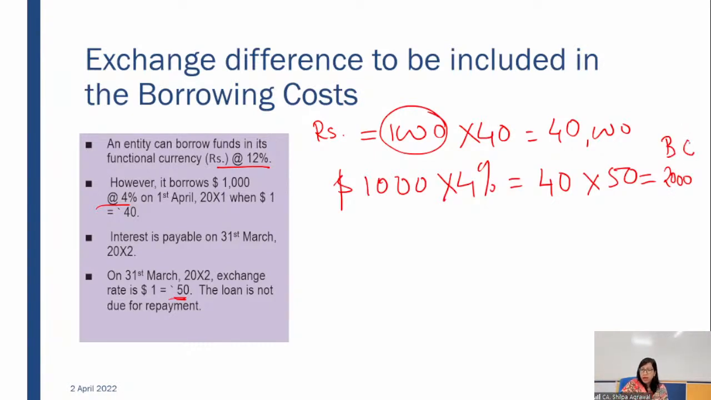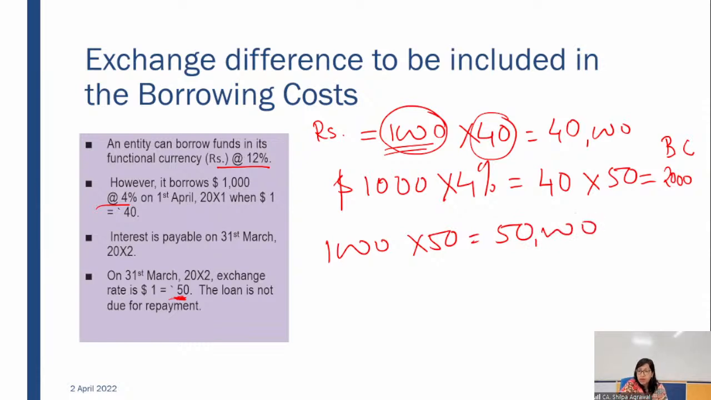First element we got. However, this 1,000 will now not be considered at rupees 40 on the reporting date. We have to measure it at the closing exchange rate which was there on the reporting date. So 1,000 will be measured at rupees 50. Now your loan is not of 40,000 rupees, it is of 50,000. So what is the exchange loss? The exchange loss is 50,000 minus 40,000.